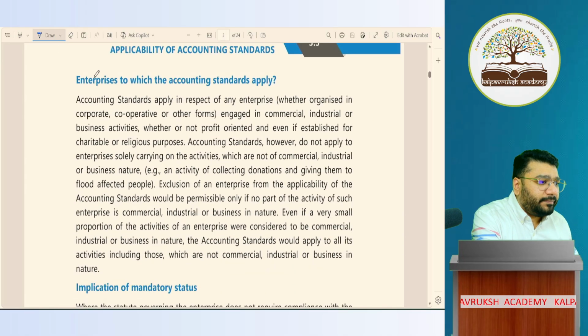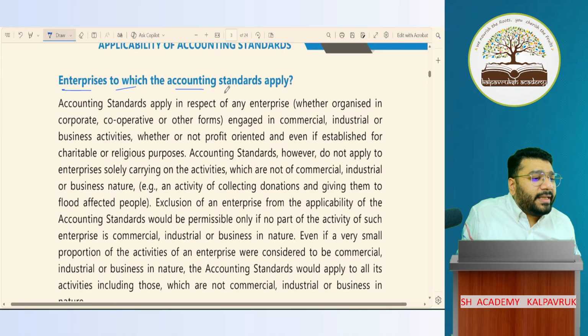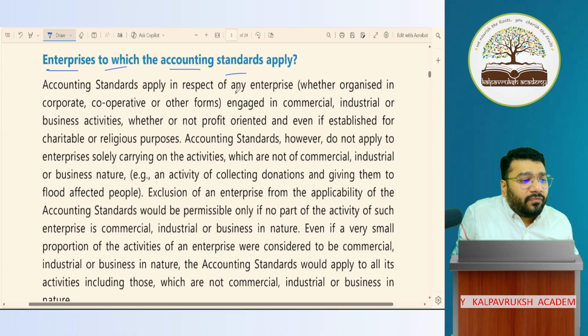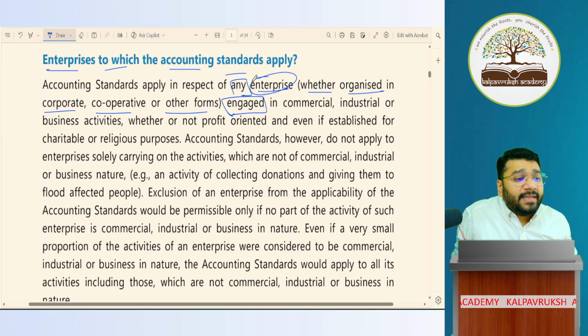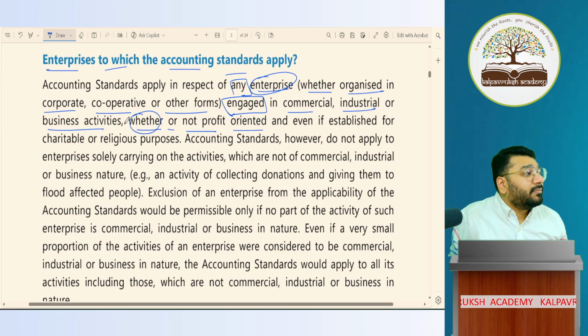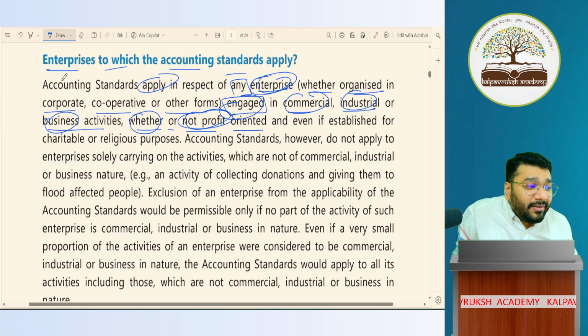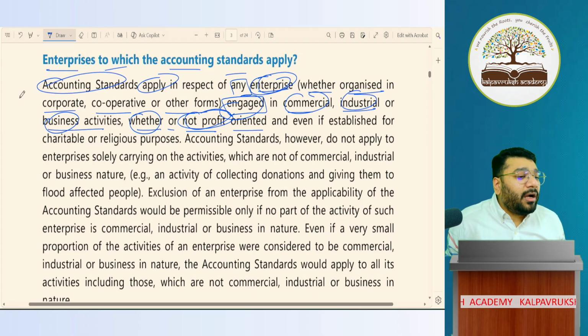Okay, let's read this point. Enterprise to which accounting standards apply. Is this clear to all of you? Accounting standards apply in respect of any enterprise, whether organized in corporate, cooperative or other forms, engaged in commercial, industrial or business activity, whether or not profit oriented. Profit oriented is my example; not profit oriented is the example of an NGO. If an NPO is engaged in any commercial, industrial or business activity, that enterprise has to apply accounting standards.